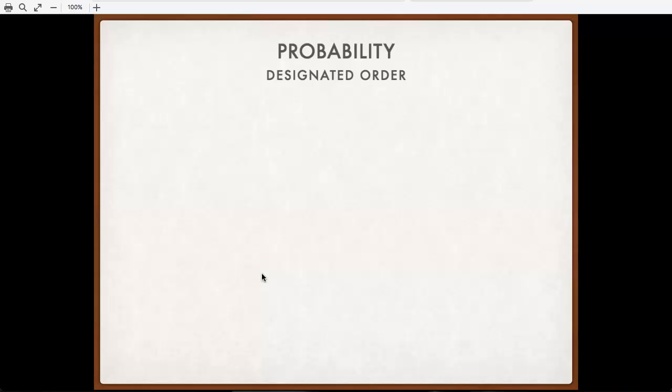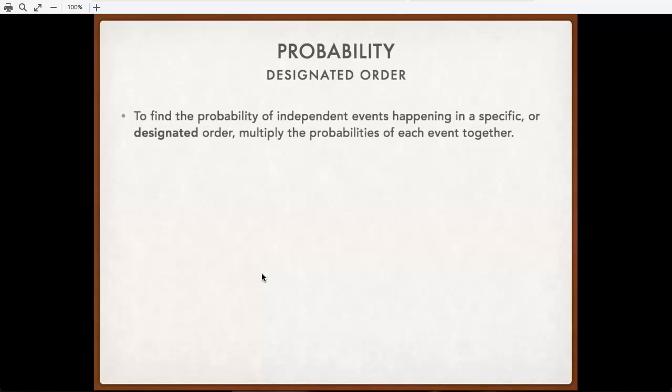What if we have independent events that have to happen in a particular order? So you notice with that last one, it didn't matter, for example, if we were trying to get 7, if one die had a 3 and the other one had a 4, or if the first one had a 4 and the other one had a 3. Those both would have satisfied that. But what if they have to happen in a particular order? You know, the first die roll has to be below a certain amount, and the second die roll has to be something else. When we have independent events that happen in a specific or designated order, we multiply together the probabilities of each of the events.